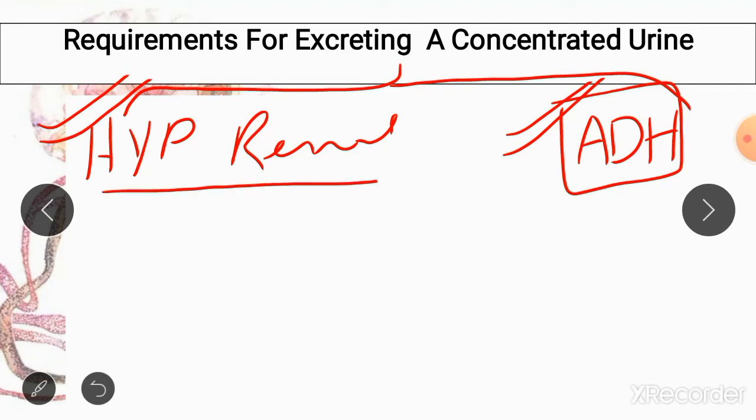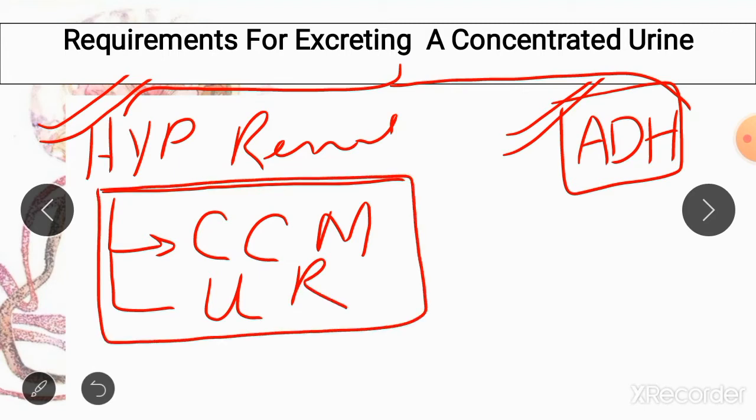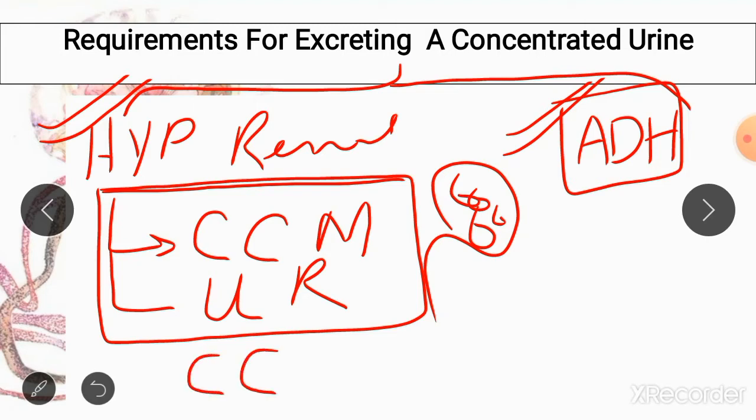Hyperosmolarity in your renal interstitium is caused because of the countercurrent multiplier mechanism and because of urea recycling. Once these two mechanisms form hyperosmolar renal interstitium, it is maintained by the countercurrent exchange mechanism. Please do not confuse both of these.